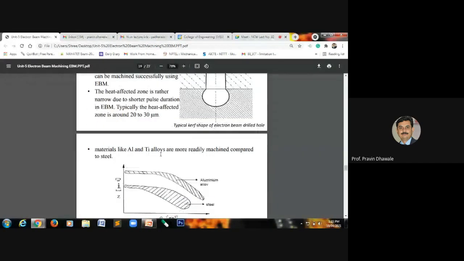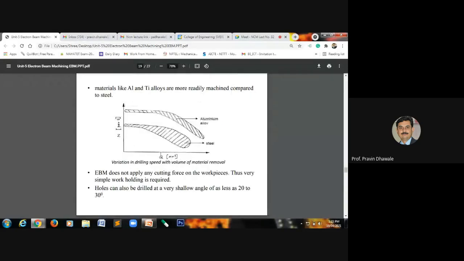Also, there will be one graph that will show you the machining capability of the steel and the aluminum. In this diagram, materials like aluminum and titanium alloys are much easier to machine as compared to the steel. This is the speed per second, and Q is the amount of material to be removed. So it shows the variation in drilling speed with the volume of the material removal.